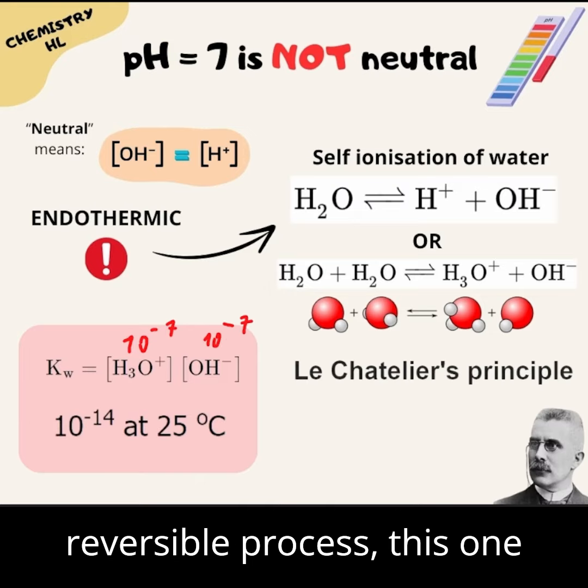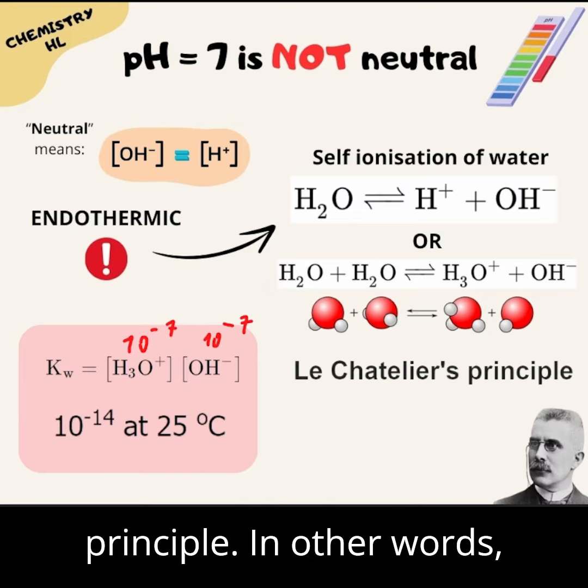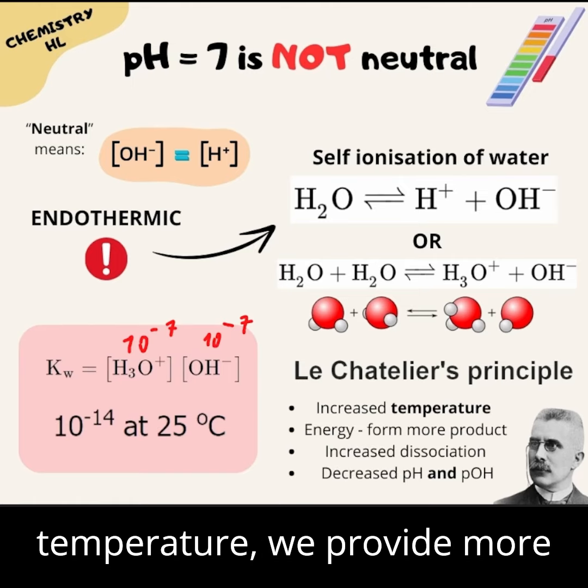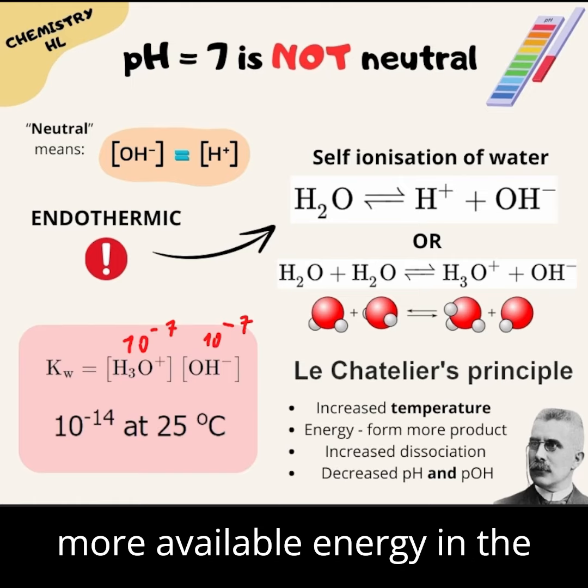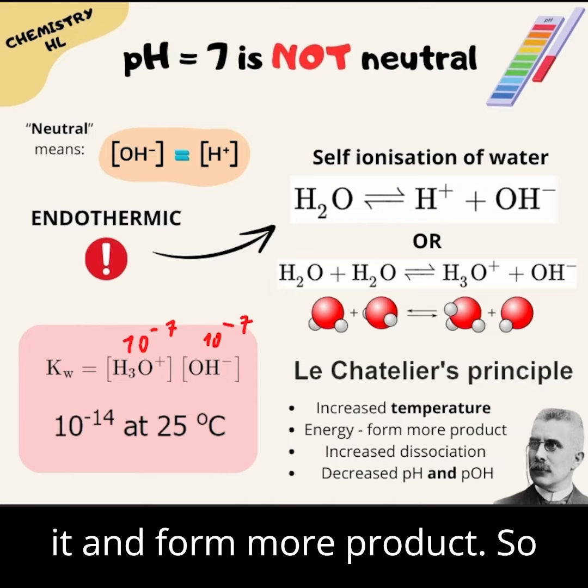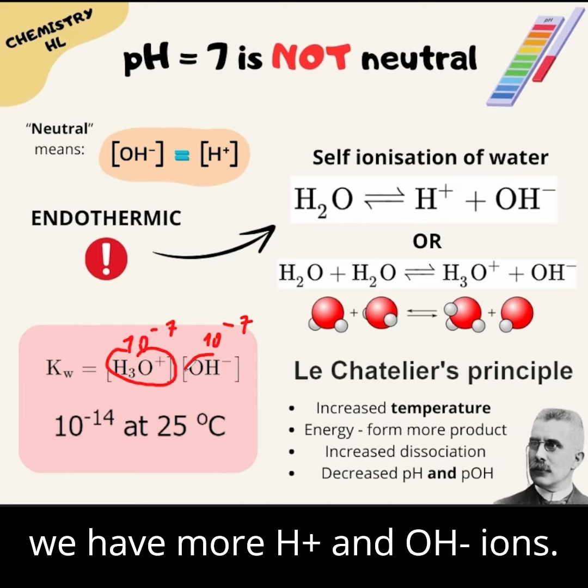And as any reversible process, this one abides by Le Chatelier's principle. In other words, when we increase the temperature, we provide more energy to the system. And more available energy in the system means it wants to use it and form more product. So we have more H+ and OH- ions.